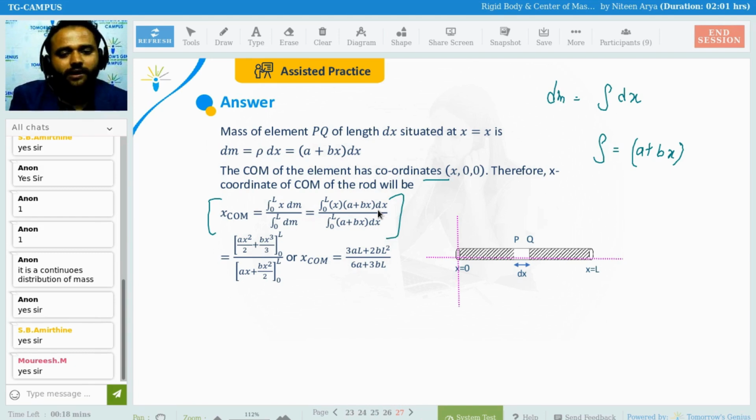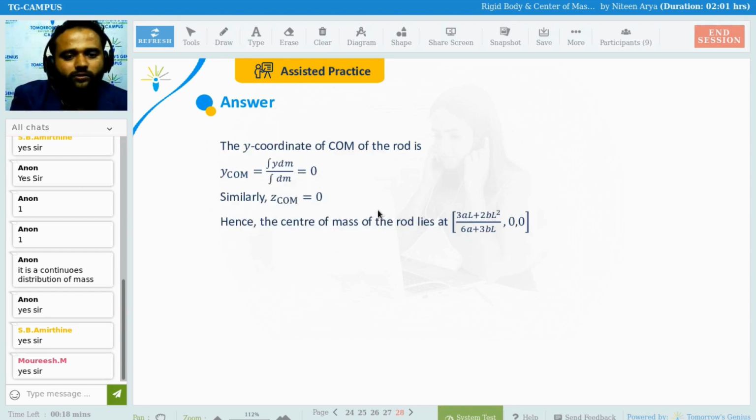When you do this integration, you get (3aL plus 2bL squared) by (6a plus 3bL). The y coordinate and z coordinate are going to be 0, because there is nothing as such along y or z. So this is the center of mass. Either you can write x center of mass, or you can simply write center of mass. Clear?